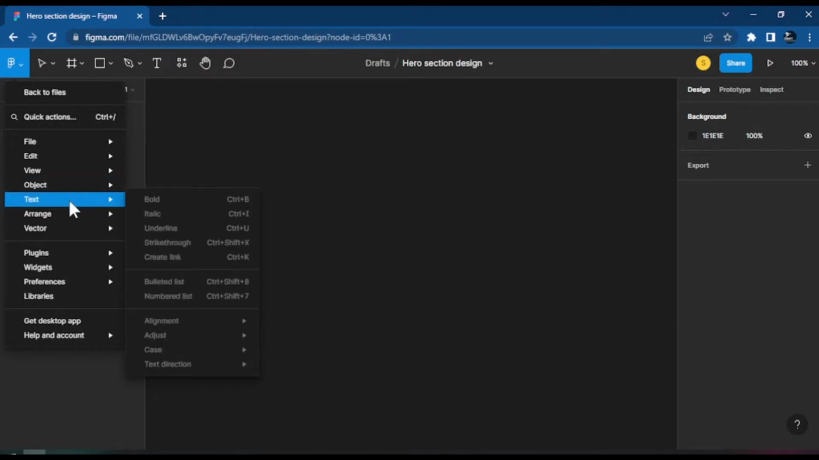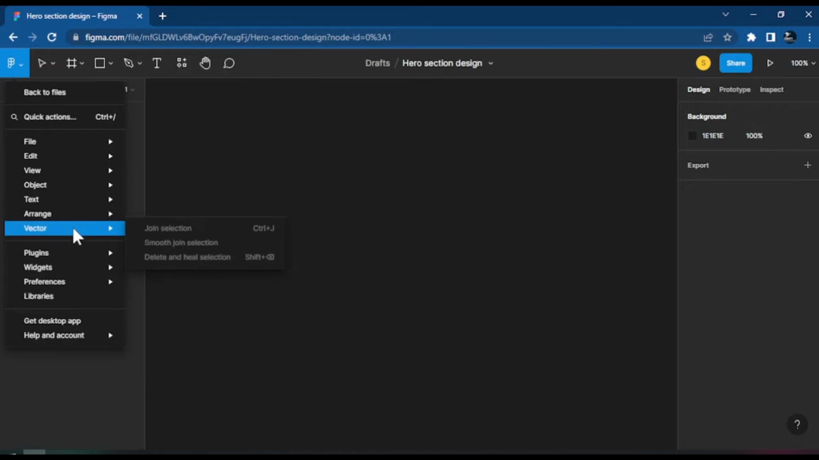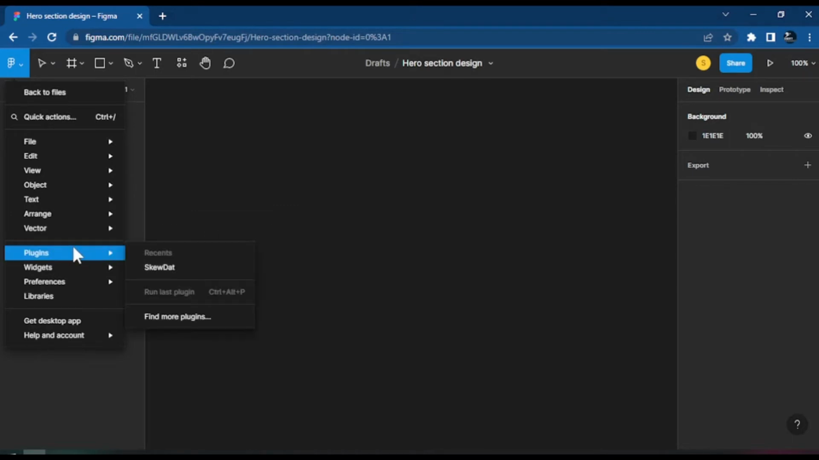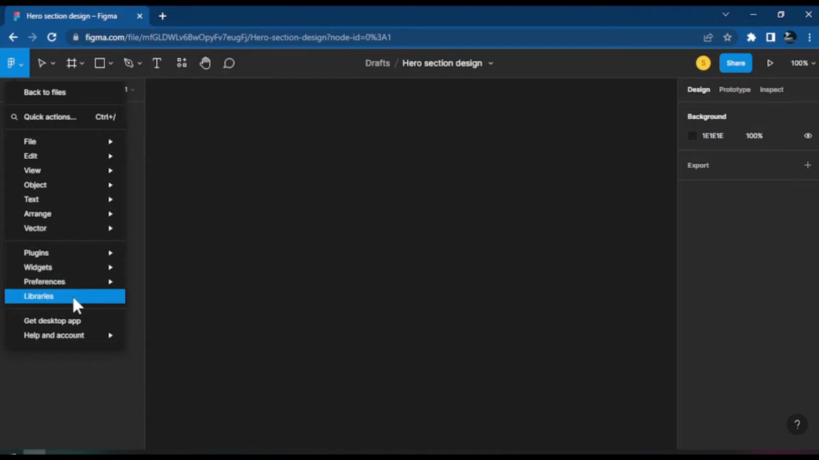They help us manipulate the text, and arrange where we want to make the element or object move, or where we don't want to make them move. And of course vector, now when we want to do all those things with vector graphics, that time we want to use all these kind of things here. And of course you get the plugin, we also get the widget, and we get the preferences where you add whatever preference you prefer for your Figma application.